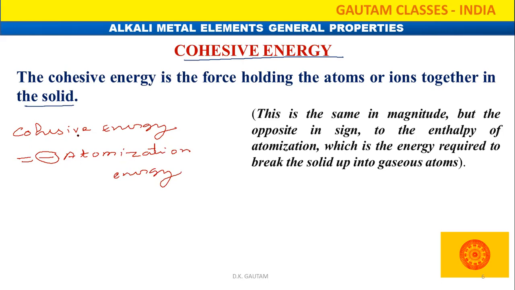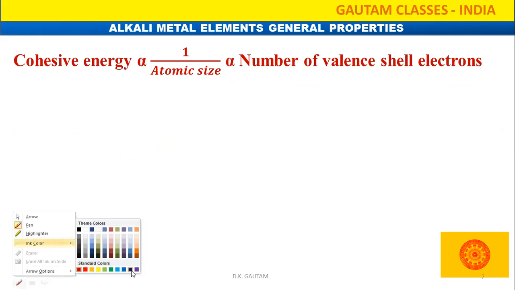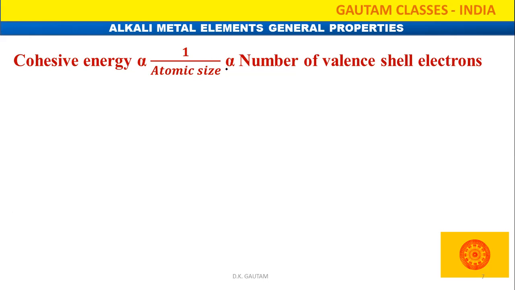Cohesive energy is for the combination, and atomization energy is for the breaking. So the magnitude is the same, but they differ in their sign. Cohesive energy is inversely proportional to atomic size and directly proportional to the number of valence electrons.